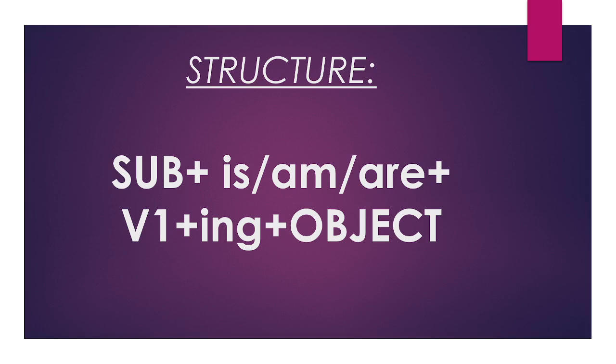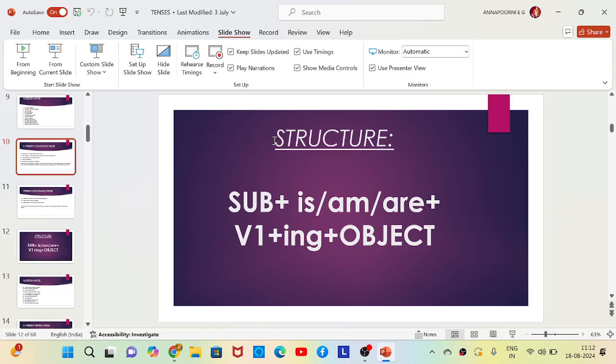And V1 plus ing plus object. Since this is a present continuous tense, we use V1 plus ing form. Please note, for any continuous tense, we have present continuous, past continuous, future continuous, present perfect continuous, past perfect continuous, future perfect continuous. In all these cases, we are using V1 plus ing form only. Got it?